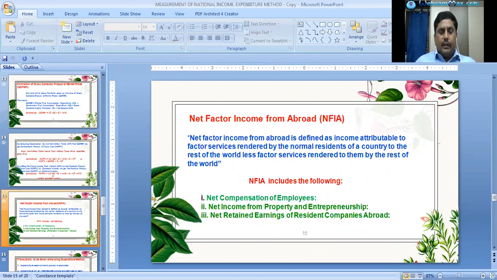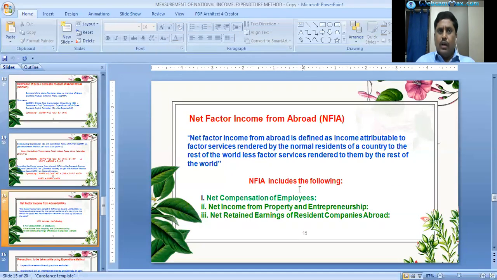And net factor income: what is net factor income? Already we added net factor income to the net domestic product at factor cost. Net factor income from abroad is defined as income attributable to factor services rendered by the normal residents of the country to the rest of the world, less factor services rendered to them by the rest of the world.